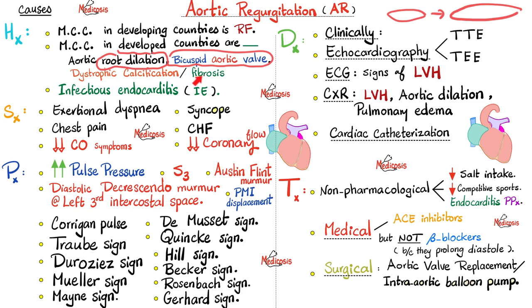Dystrophic calcification or fibrosis of the aortic valve can lead to aortic regurgitation. Infective endocarditis can ruin any valve, and the aortic valve is no exception. Symptoms. The patient complains of shortness of breath upon exertion, presyncope, syncope, chest pain, termed angina, congestive heart failure, low cardiac output symptoms. Because after a while, the poor left ventricle will undergo eccentric hypertrophy from the volume overload.